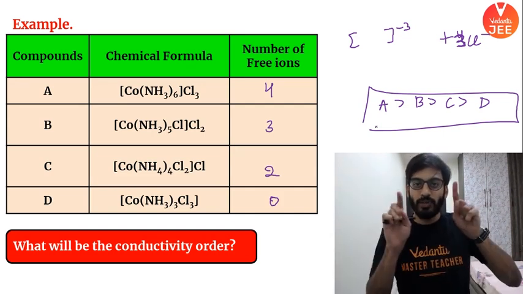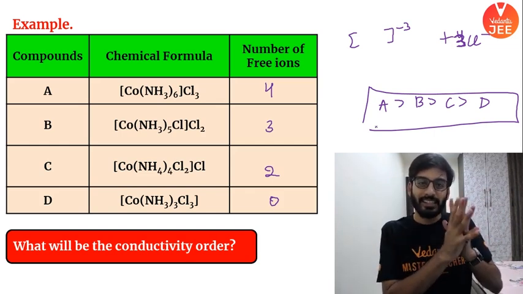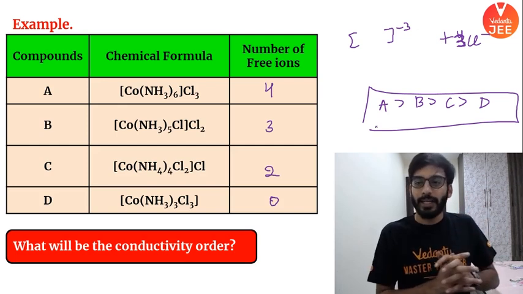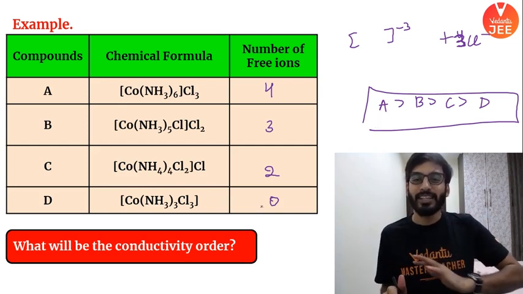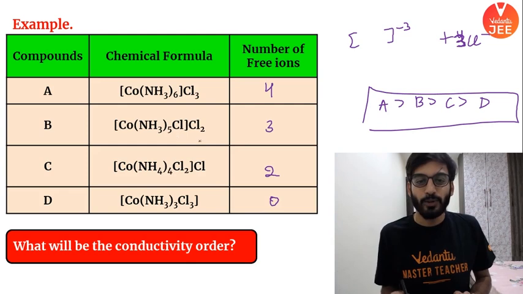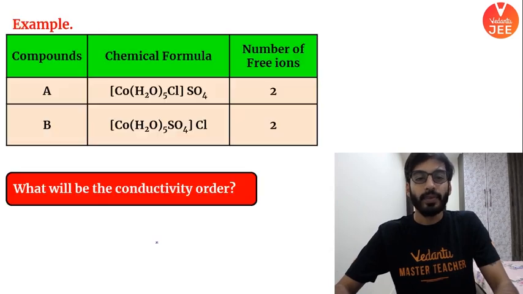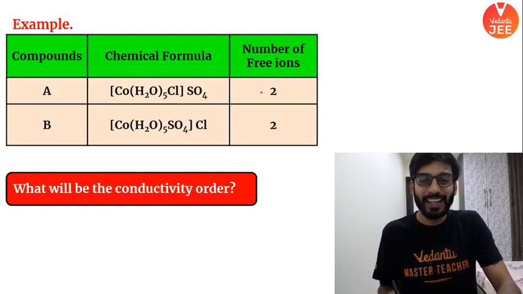Whatever the charge on the sphere is, that is seen as one ion, right? Keeping this in mind, you can easily find the answer. Here you will get 2, here you will get 2, here you will get nothing. There is no charge on this particular complex, so there is no ion actually. Okay? Alright, similarly beta, check this out. How many ions are formed? If you notice carefully, in both the cases there are two ions.